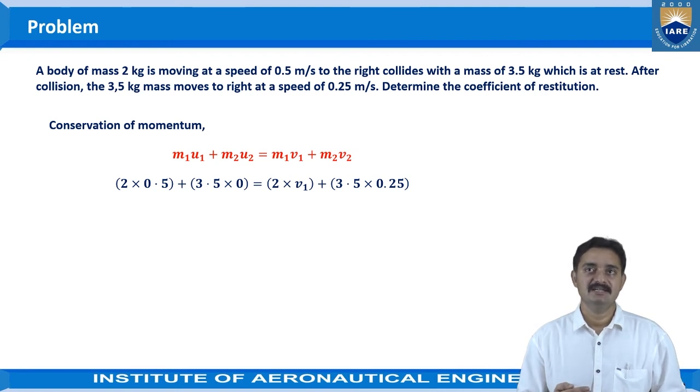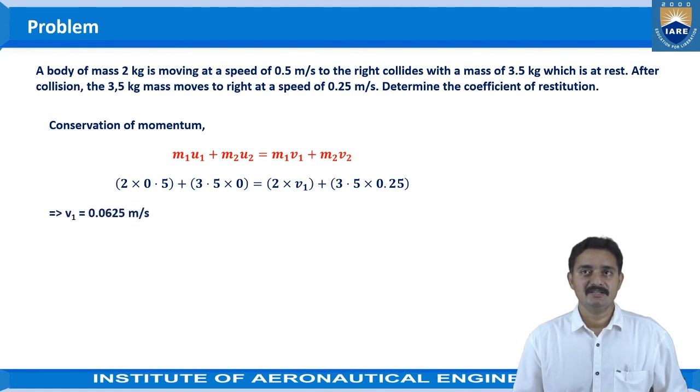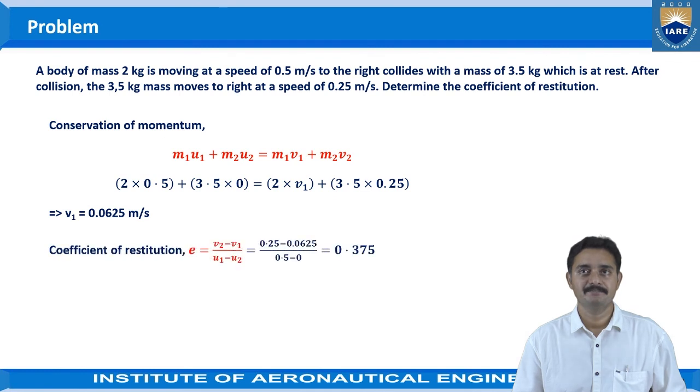When the values as per the given data are substituted in this equation, we obtain 2 into 0.5 plus 3.5 into 0 is equal to 2 into v1 plus 3.5 into 0.25. On further simplification, we can obtain the value of v1 as 0.0625 meters per second.